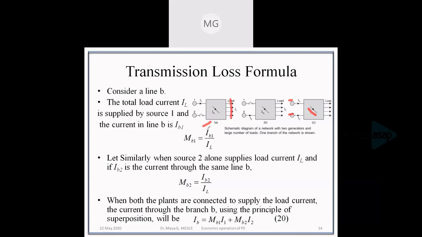So it is the portion of current flowing through B when unit 1 alone is connected, divided by the total demand. Okay. Similarly, when we consider the second unit alone connected, keeping the first open, a current will be flowing through the same transmission line B, and it is taken as IB2, and the current distribution factor can be written as IB2 divided by IL. Okay, IB2 divided by IL.